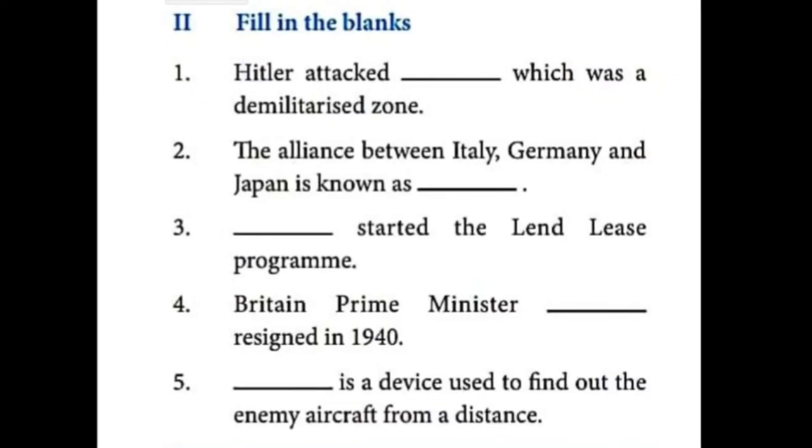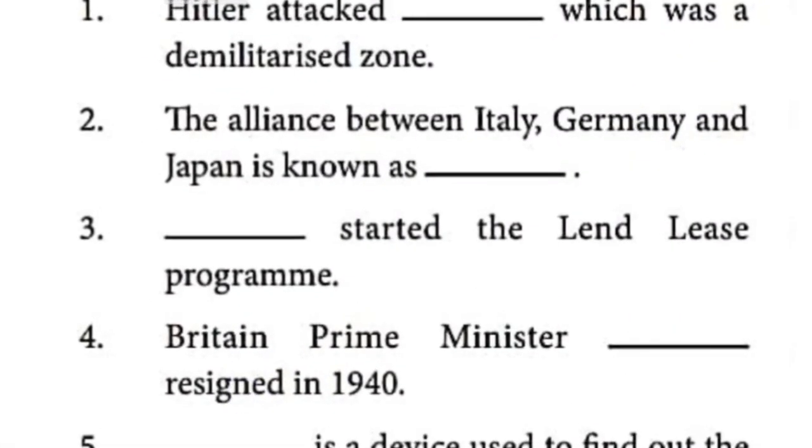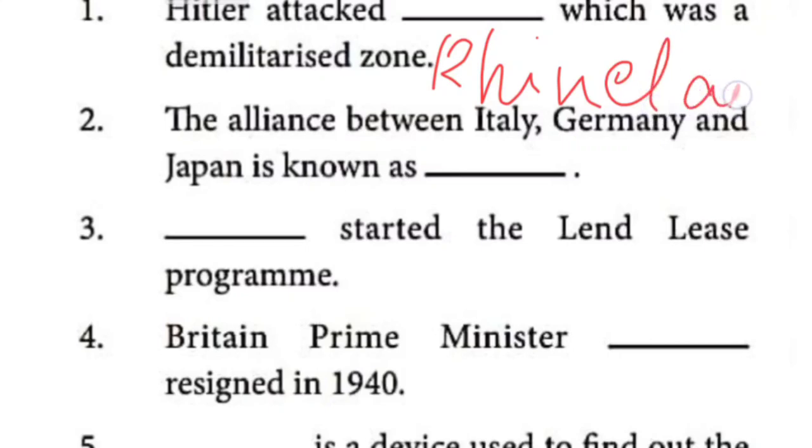Rhineland, R-H-I-N-E-L-A-N-D. The next one, Rome, Berlin, Tokyo axis.